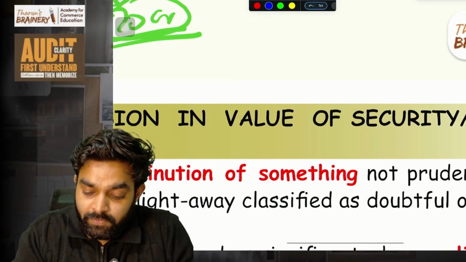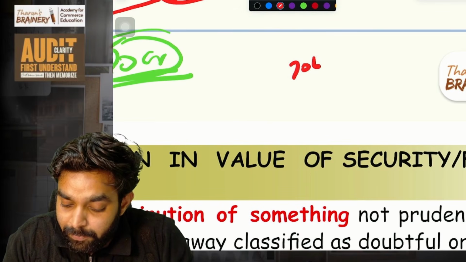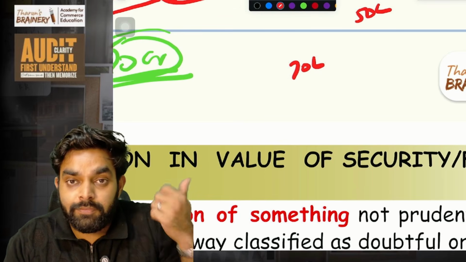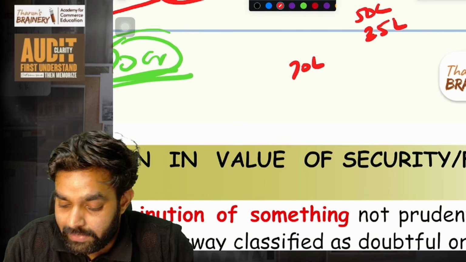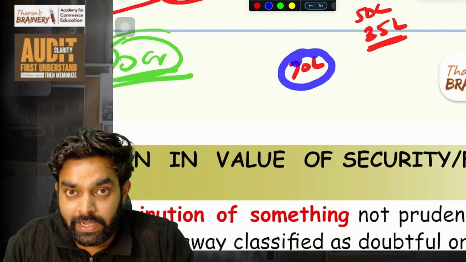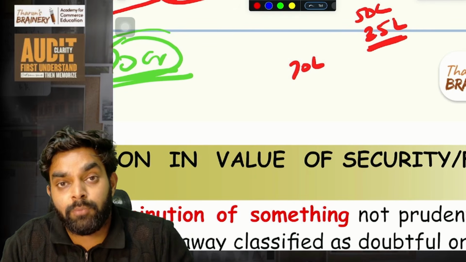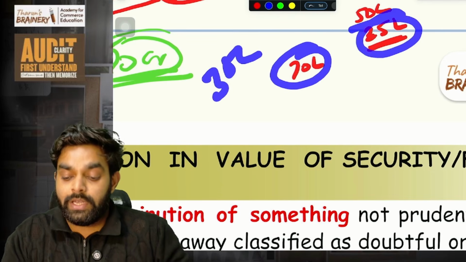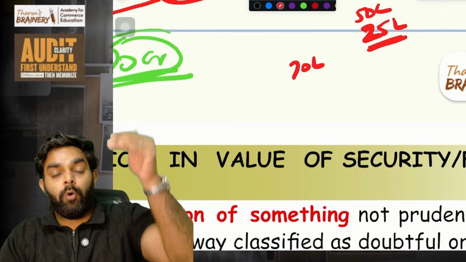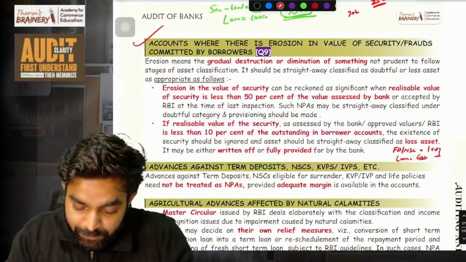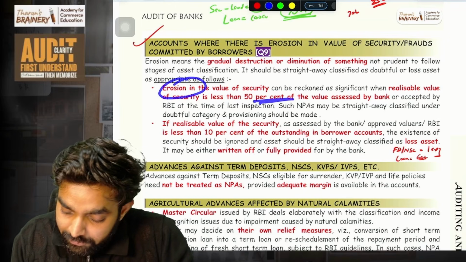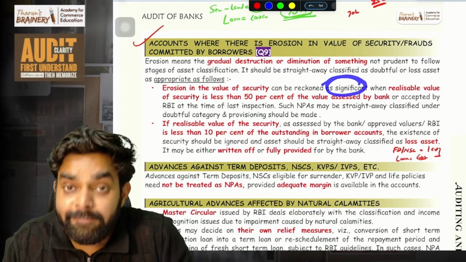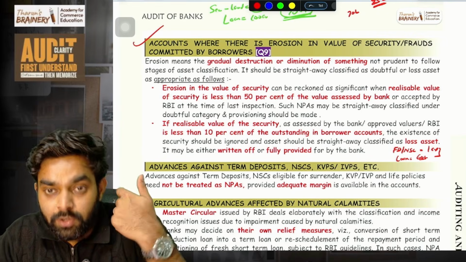That is, the first time, when the bank gave me a loan, they took my property, they valued my property at 75 lakh and they gave me a 50 lakh loan. Now, because of the flood, the value of my property became 25 lakhs. So the initial value assessed was 70 lakhs, and now the value is only 25 lakhs. So more than 50% of the value has come down. The 50% of 70 lakh is 35 lakh. My value is only 25 lakh now. So that is erosion in value of security. If it is more than 50% of the value assessed by the bank, then it is called significant erosion. More than 50% if it comes down, it is called significant erosion.